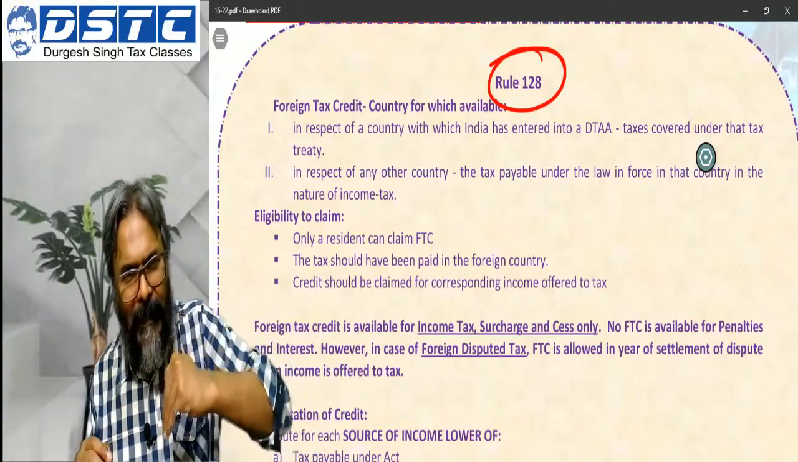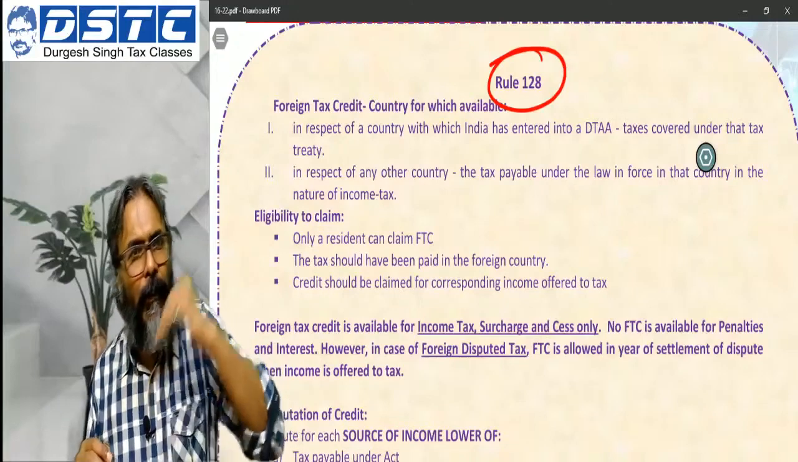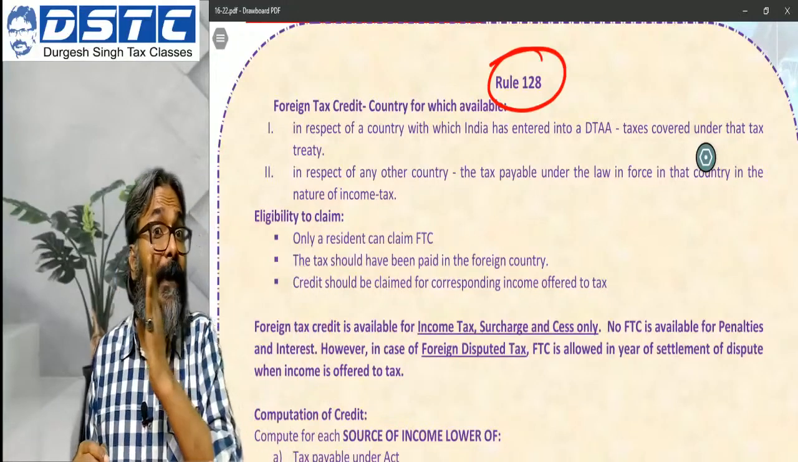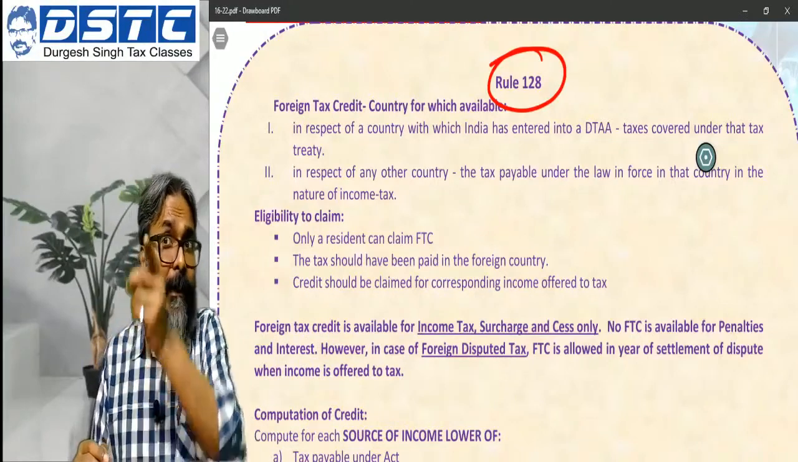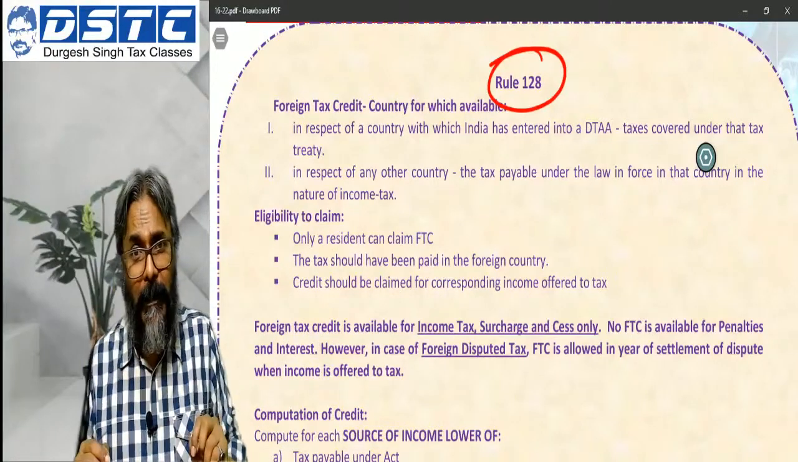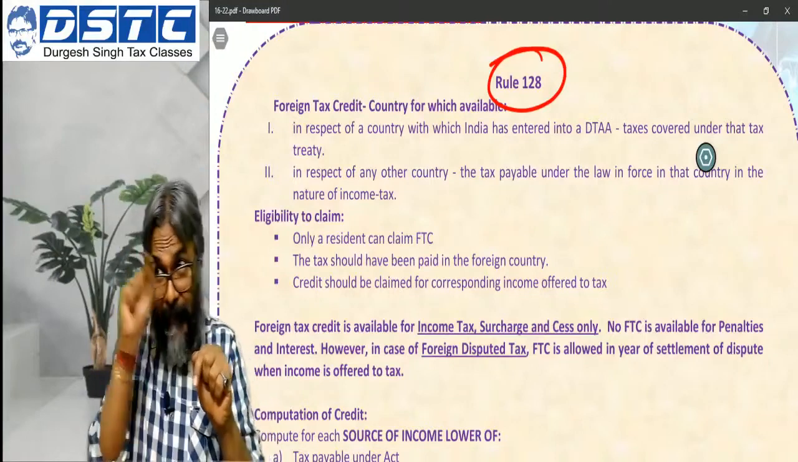The resident country, that is India, what will they do? They will not give an outright exemption. The relief is not through an exemption method. The relief is through a tax credit method. So this is the situation when the treaty exists.